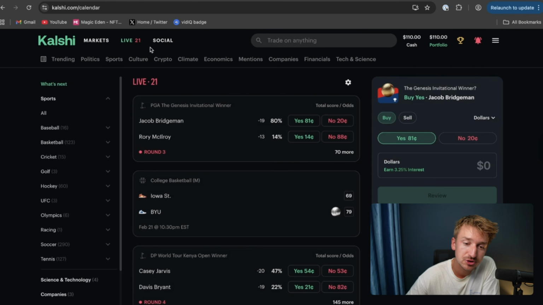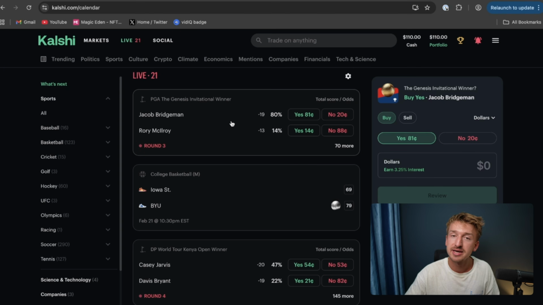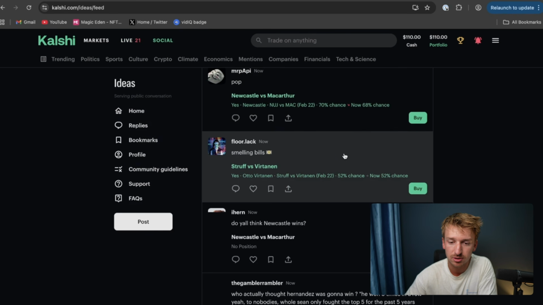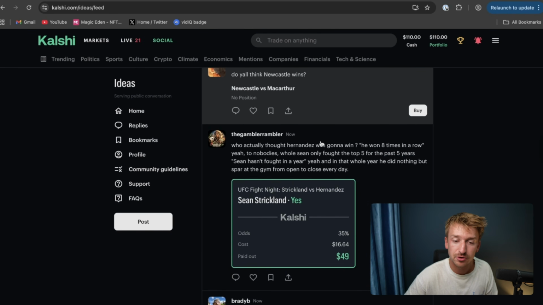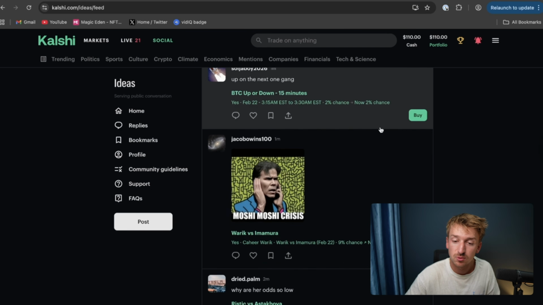Then at the top of the page, you can also click on live. Here you see all sorts of live sports happening right now. So if you're watching a game live or on the TV live, you can super easily pay attention to how the odds move along the game and place bets in the middle of different rounds. Then they do also have a social feed where you can see exactly what people are talking about. You can follow your friends or your favorite profiles and see exactly what they are betting on and what they are talking about.